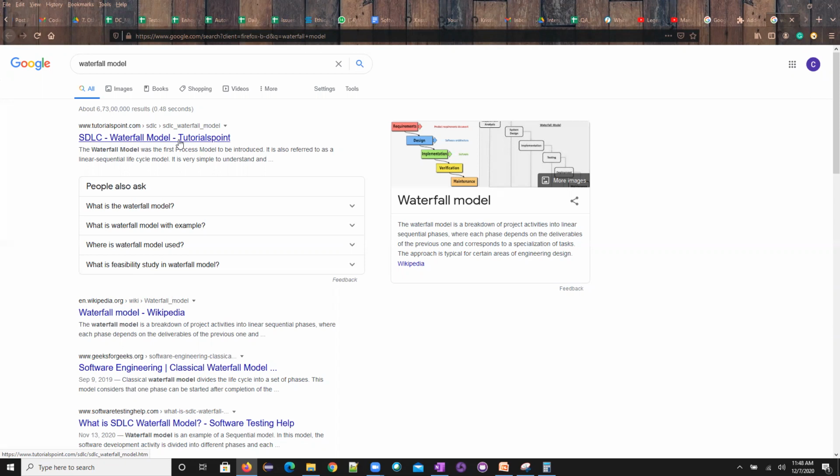So someone will talk about the RAD model, someone will talk about the SDLC waterfall model, the prototype model. That's their job. You can divide that. Kishan, you do the waterfall model, and Aisha, you go for the RAD model. Sissy, you go for the spiral model, and then you divide it as such. I will not get into that. But still, if you do it in that way, that would be great.